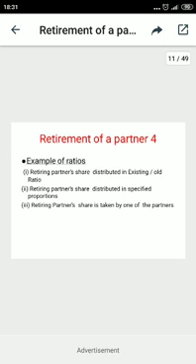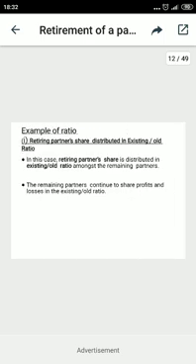The first example is where the retiring partner's share is to be distributed among the old partners in the old ratio. The second is where the retiring partner's share is taken in a specific proportion, maybe equal, maybe any ratio other than the old ratio. And third is where the outgoing partner's share has been taken by one partner only. So these are the cases. Now I am discussing the numerical aspect.